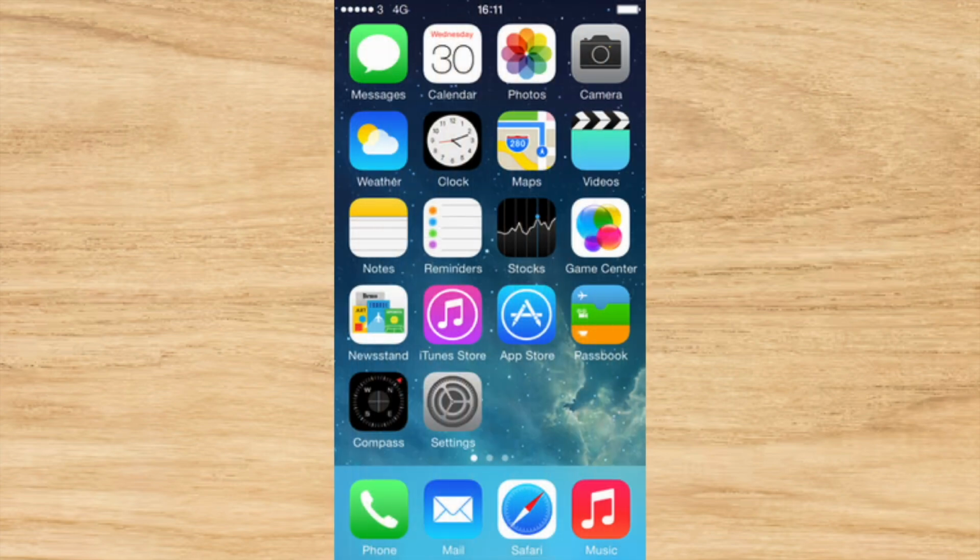The redesign of the app icons also caused controversy. While some people liked the new icons, others felt that they were too simplistic and lacked the detail and texture of the previous versions. Many people also complained that the new icons did not match well with each other, causing the home screen to look cluttered and disorganized.